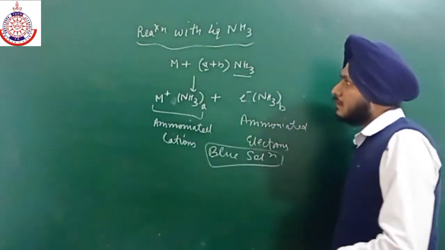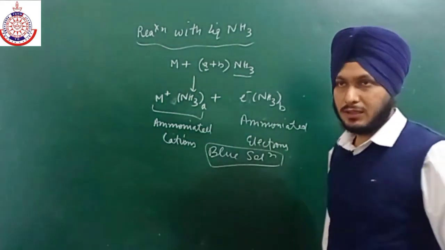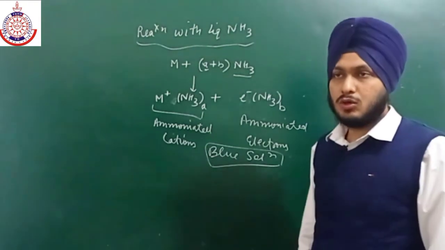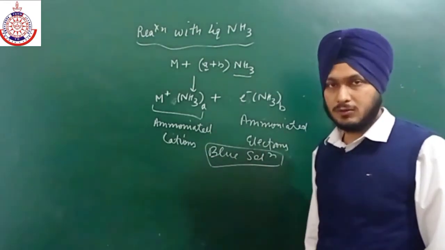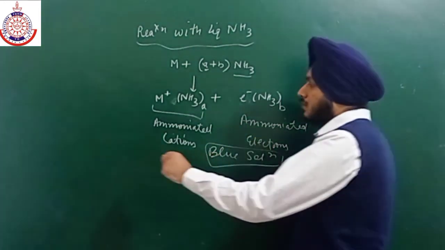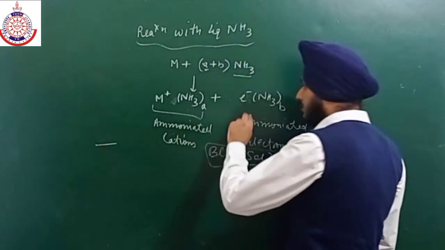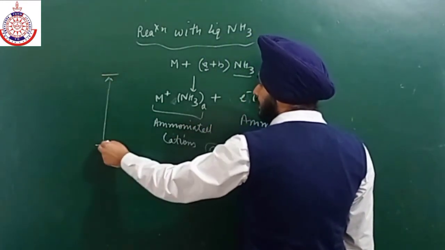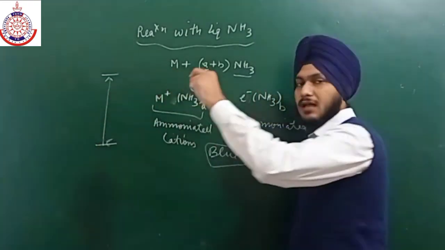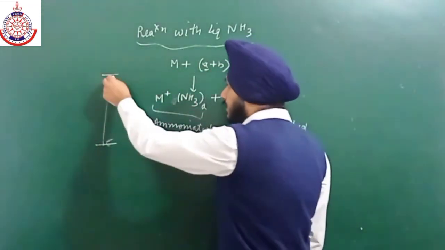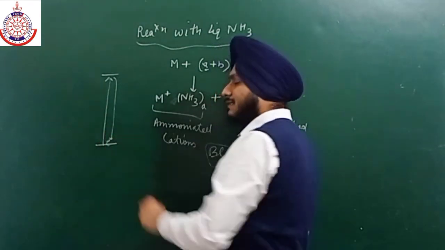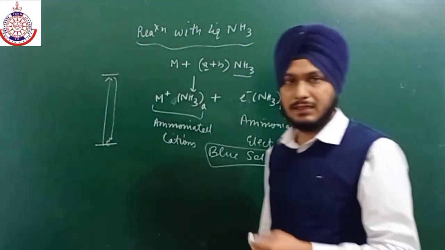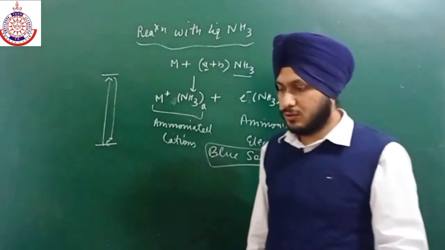Actually, when we pass light, or impart some photons on this solution, these ammoniated electrons get excited. Okay, these electrons will get excited, and after some time, on de-excitation, they will give energy.